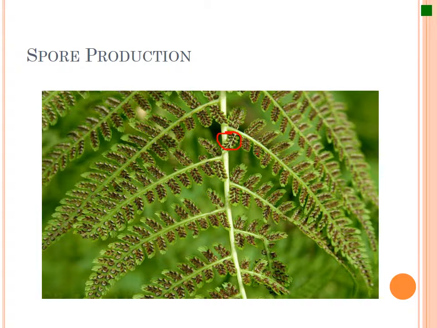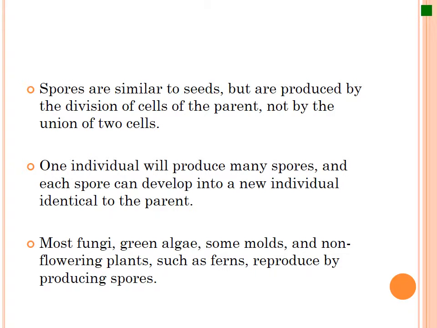So seeds are produced from sexual reproduction of plants. Spores are not. Spores do not involve the formation of seeds at all. They're similar, but once spores are released, the spore themselves will divide into a new individual identical to the parent.